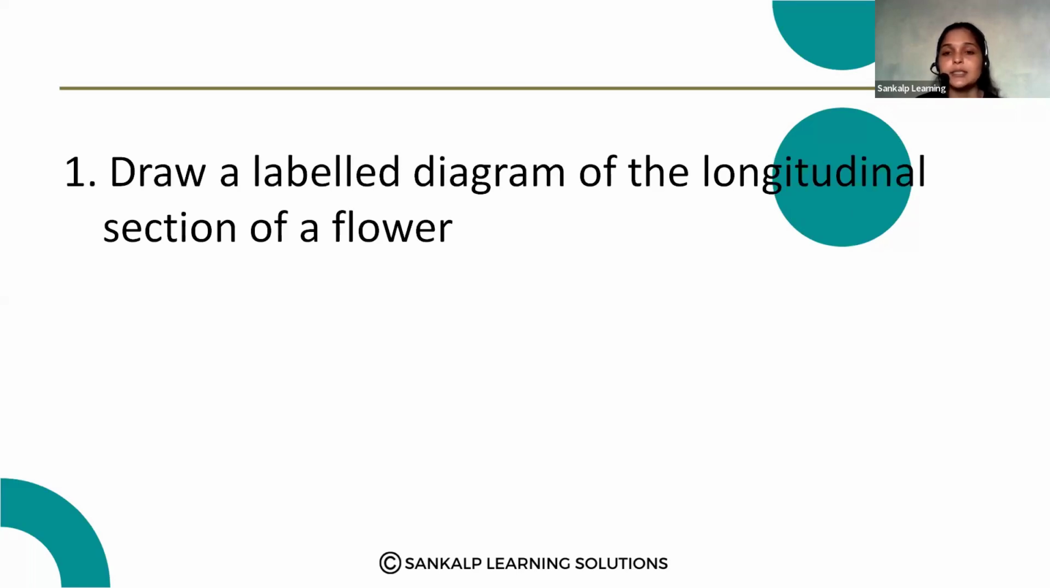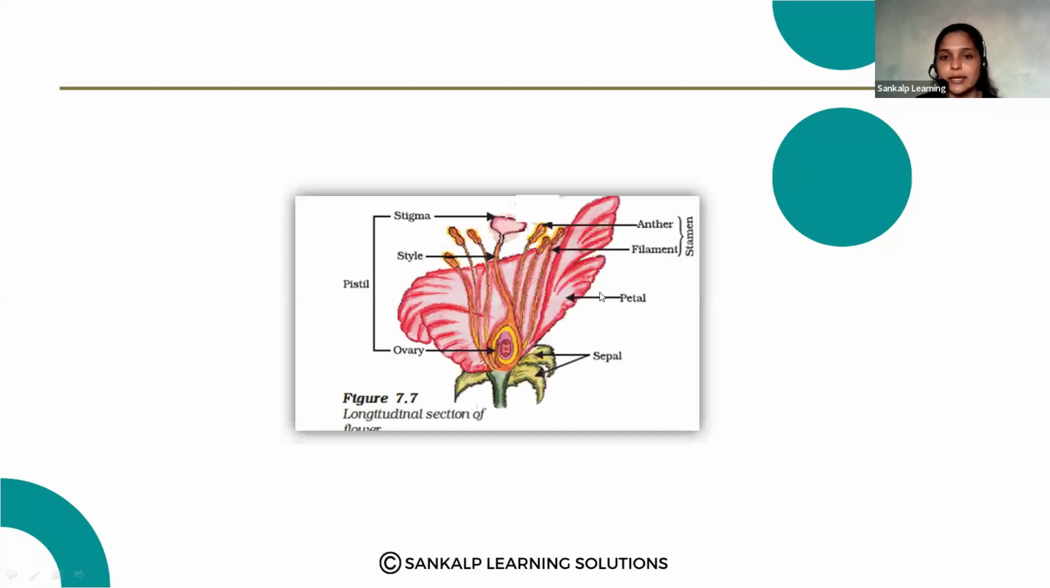draw a labeled diagram of the longitudinal section of the flower. This diagram will be asked as a 2 mark question or as a 3 mark question. You should draw a neat labeled diagram of the flower like this. You should label the parts like anther, filament, petal, sepal. So all these parts you should label.